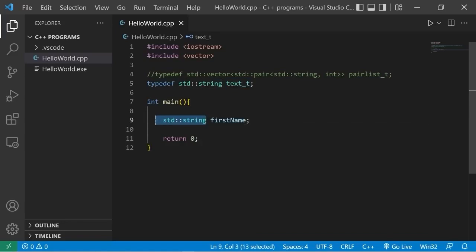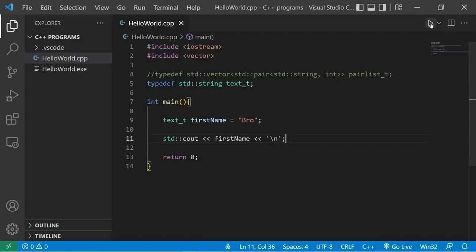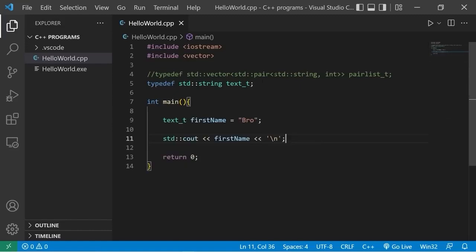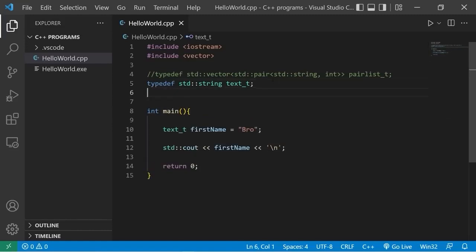In place of saying standard string, then maybe first name, I can replace the data type with the new identifier if I choose to. Text T. And I'll set my first name equal to whatever my first name is. Feel free to set it to your own first name. And this variable behaves exactly like a string. So let's display it. Standard output first name. And then we should have our first name. Yeah, there we are.